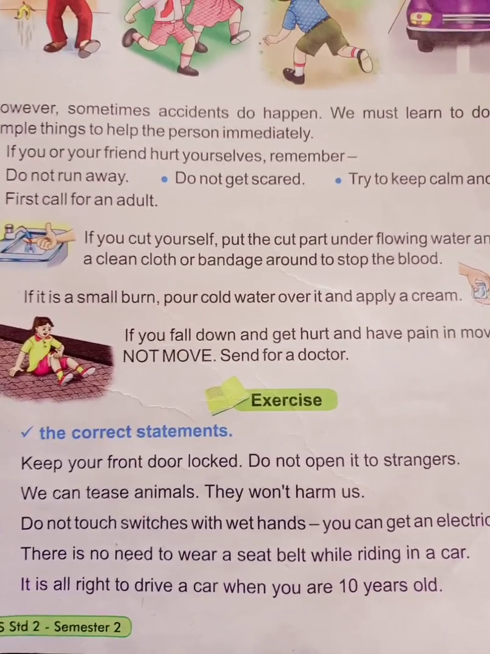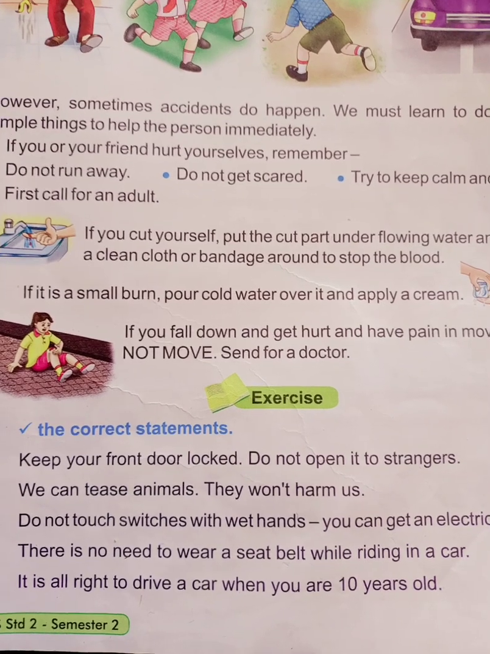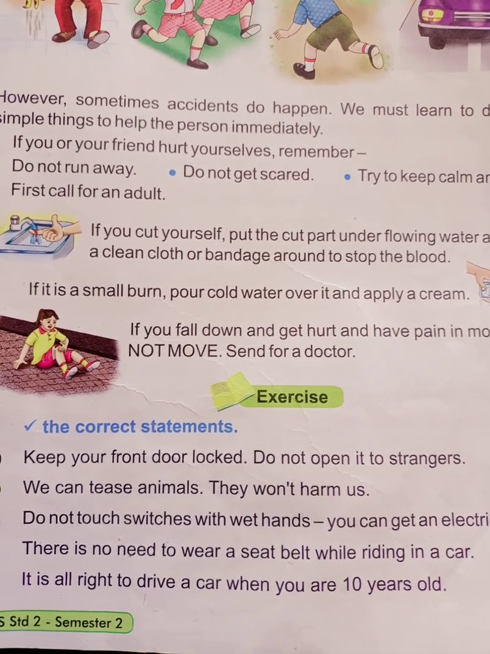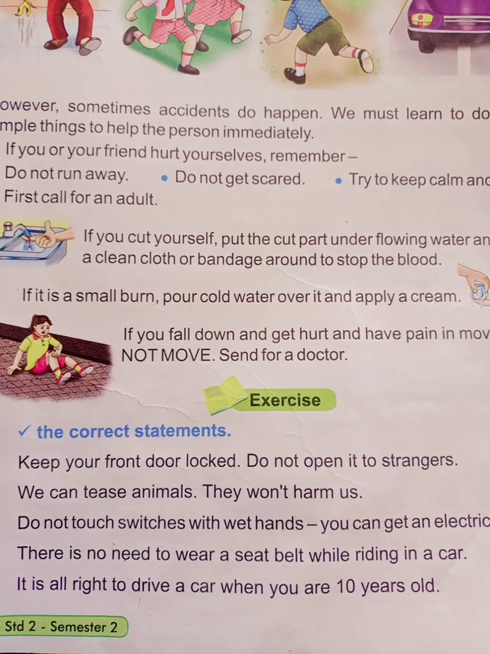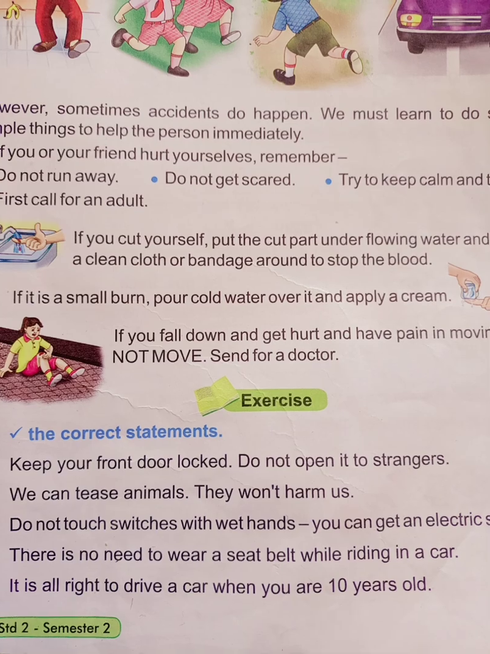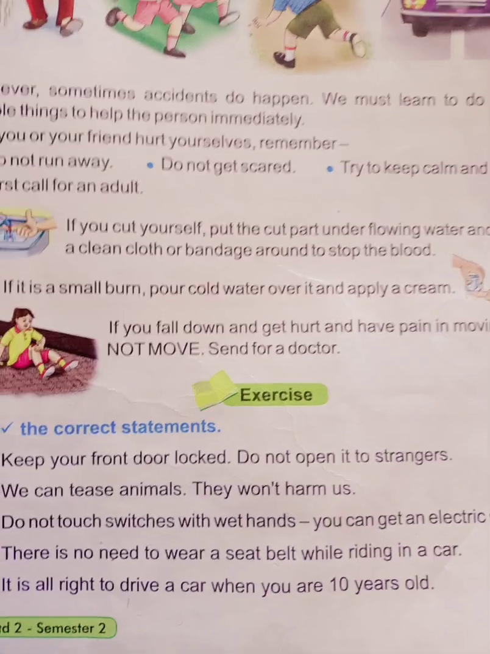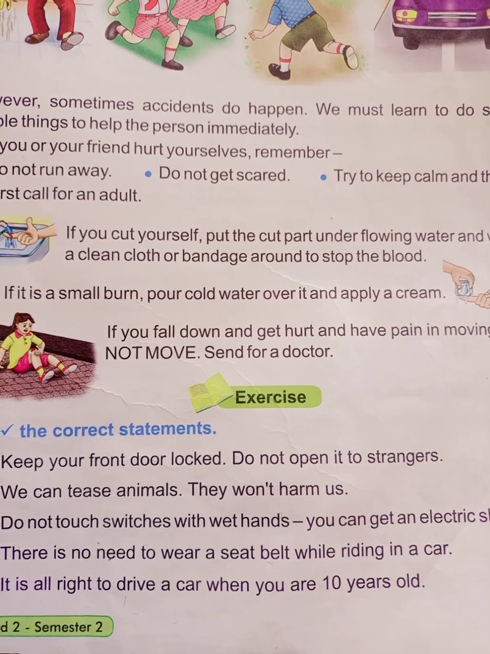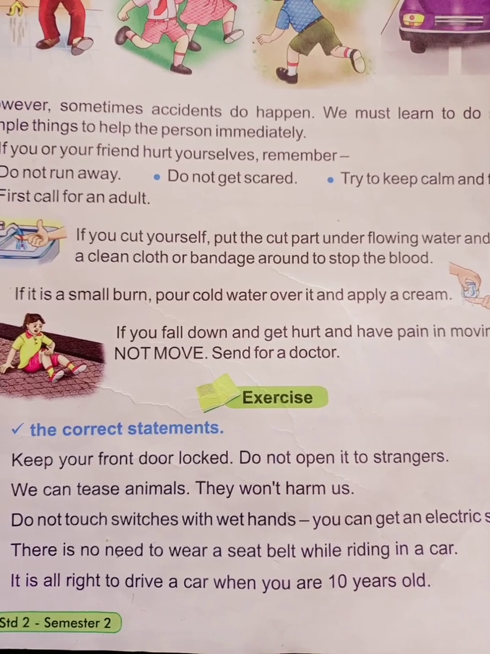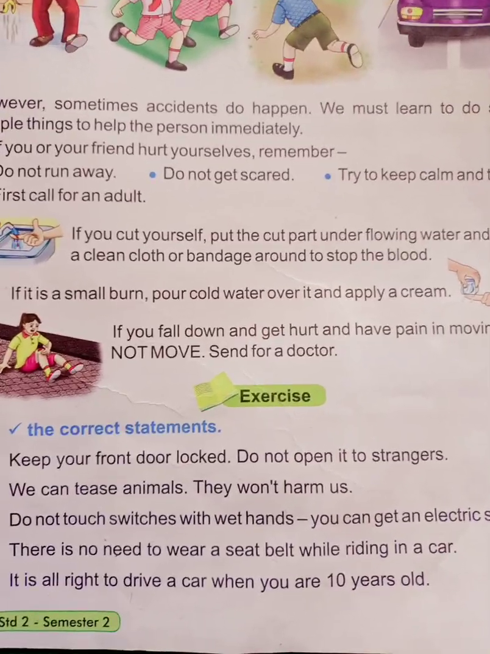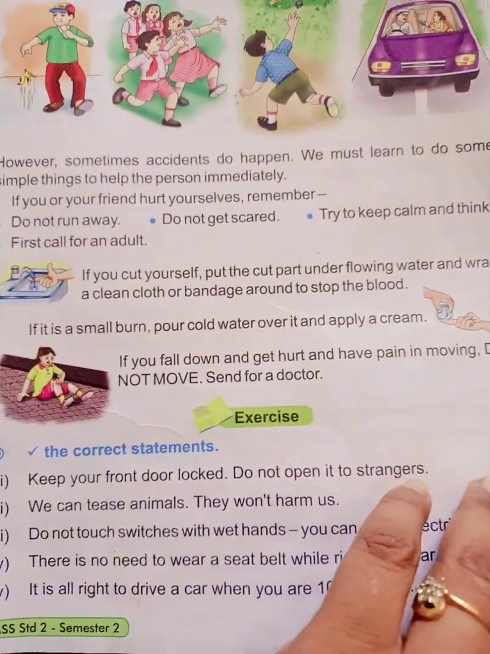Let us recap. First one, keep your front door locked, do not open it to strangers. We can tease animals, they won't harm us: wrong. Do not touch switches with wet hands, you can get an electric shock: yes. There is no need to wear a seat belt while riding in a car: no. It is all right to drive a car when you are 10 years old: wrong. Understood?